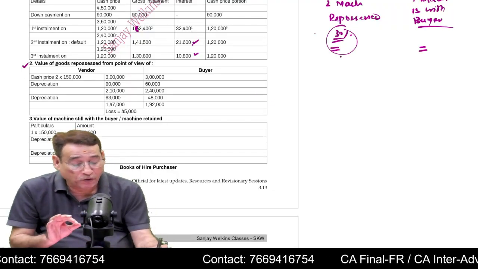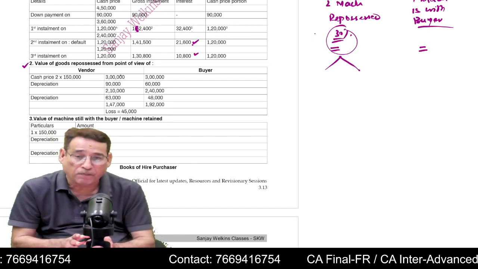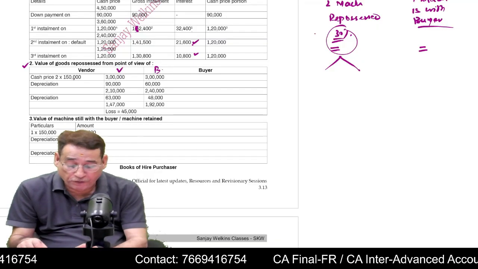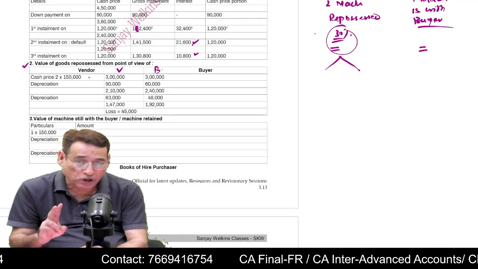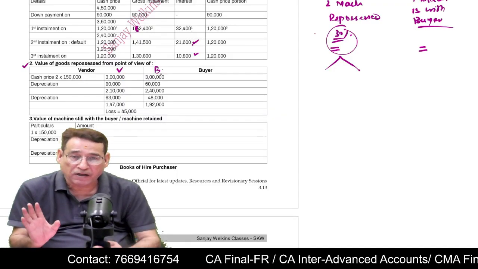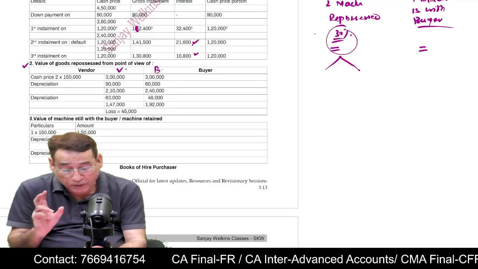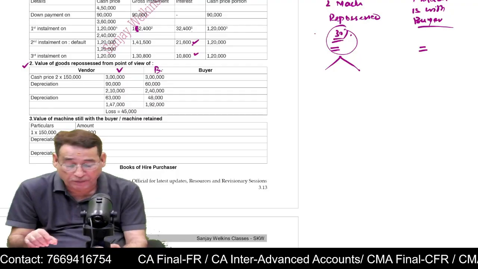But you will have to compute the value from the angle of the vendor and buyer both. This is vendor and this is buyer. First of all, you will write the cost price or cash price. Now cash price of two machines is 1,50,000 into 2, that will be equal to 3 lakh. And 3 lakh is in both the columns. We are computing the value from the viewpoint of the vendor and from the viewpoint of the buyer.